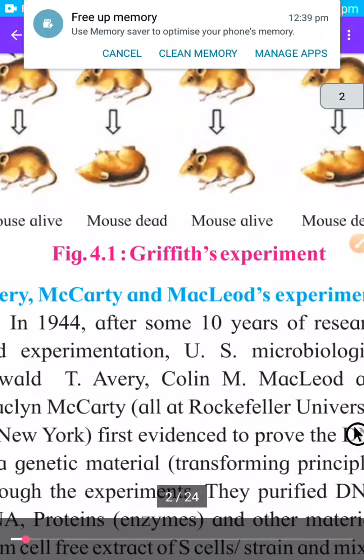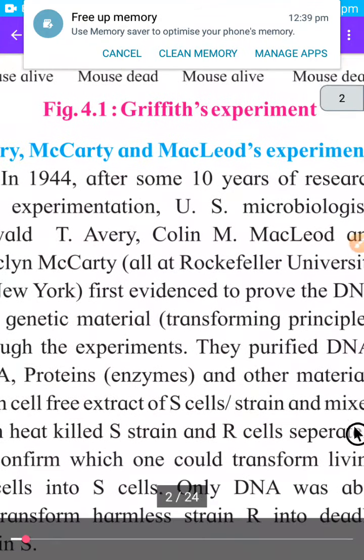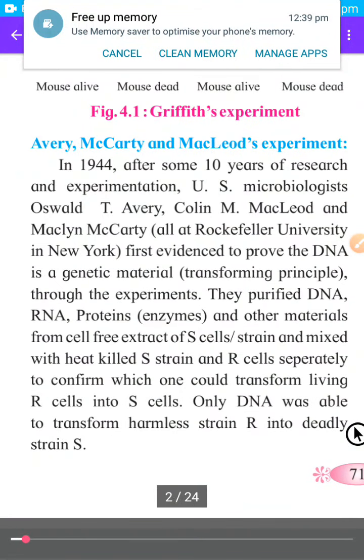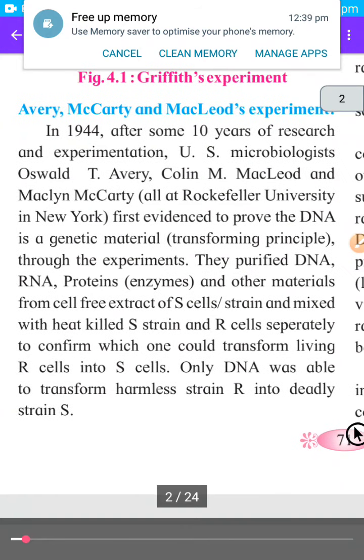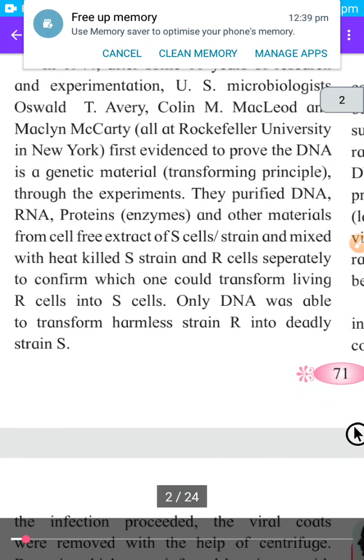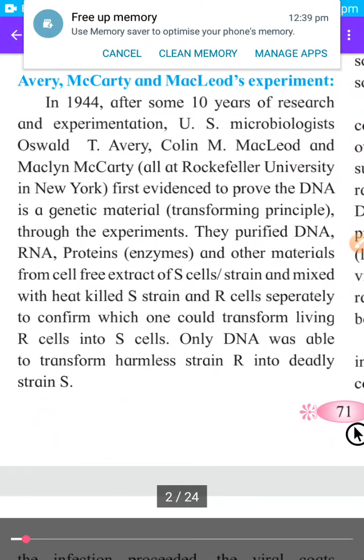Then the next experiment was Avery, McCarthy and MacLeod's experiment. In 1944, after 10 years of research and experimentation, US microbiologist Oswald T. Avery, Colin MacLeod and Maclyn McCarty gave the first evidence to prove that DNA is a genetic material through the experiment. So these 3 scientists proved that DNA is the material which is responsible for inheritance.